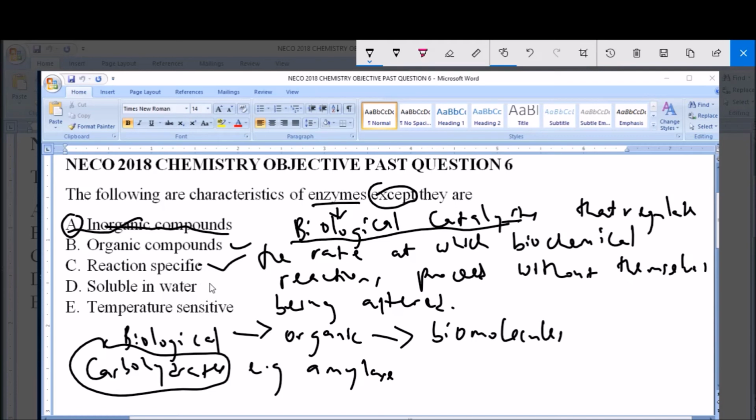Now, soluble in water. Solubility is also one of the characteristics of enzymes, and enzymes are also temperature sensitive. So option A, inorganic compounds, is not a characteristic of enzymes and is the correct answer to this